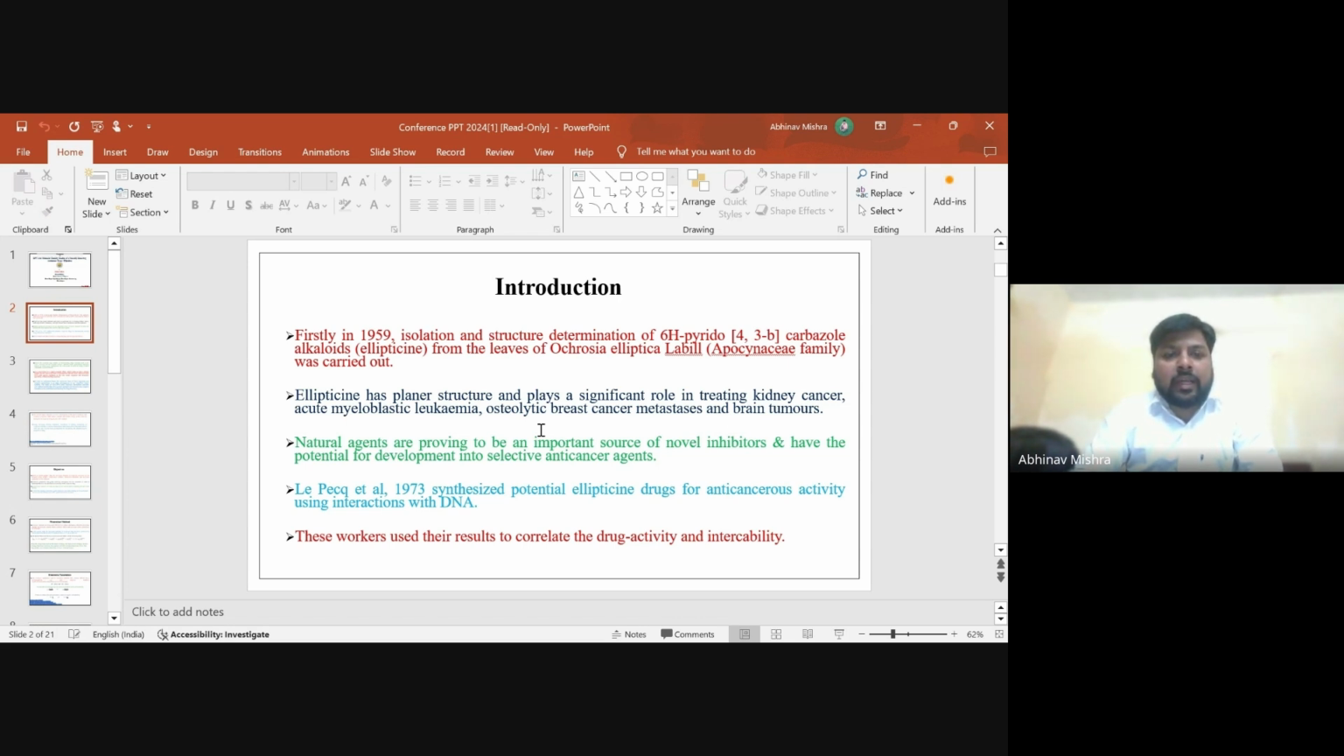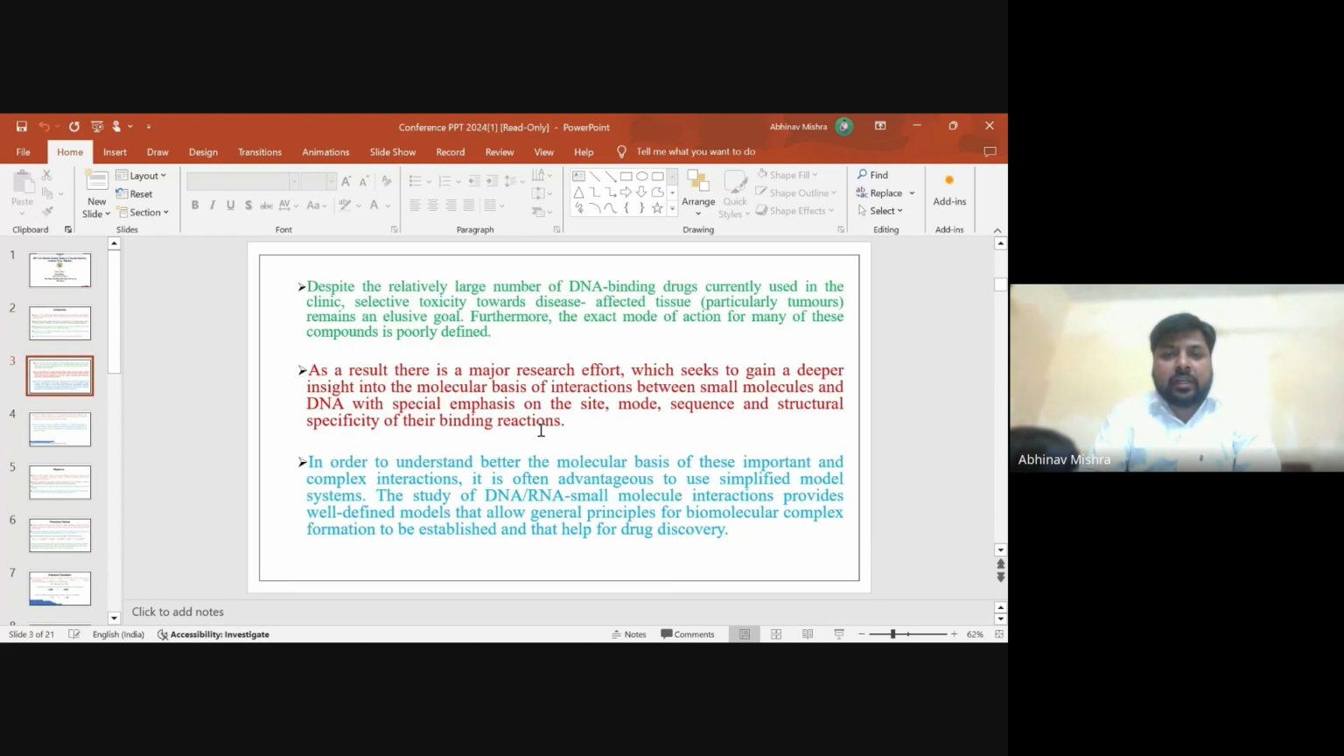Basically, natural agents are proving to be an important source of novel inhibitors and have the potential for development into selective anti-cancer agents. Le Pecq et al. in 1973 synthesized a potential anti-cancer drug, studying its activity through interaction with DNA. These workers used their results to correlate the drug activity and intercalability.